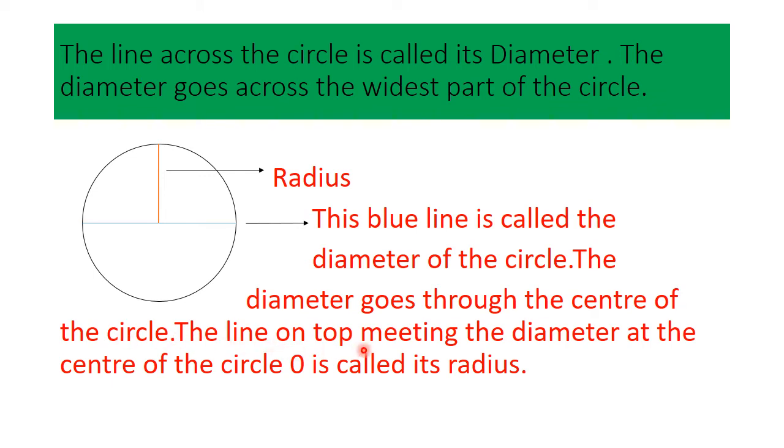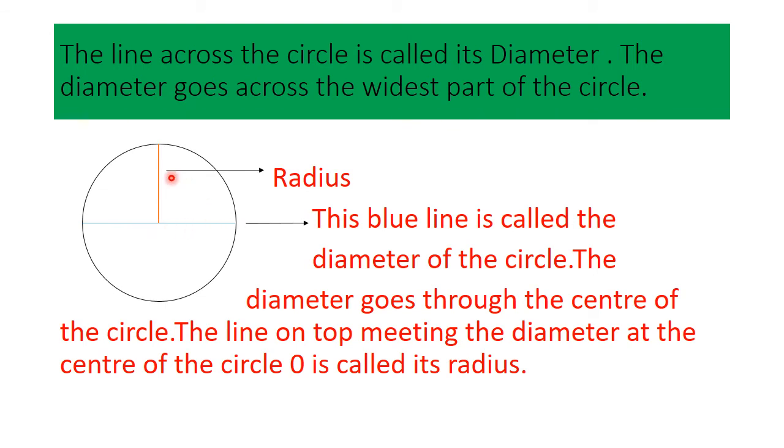And the line on top meeting the diameter at the center of the circle, which is O, center of the circle, this line is called the radius. So by this diagram we can understand one thing, that a diameter is just double of the radius. Suppose if the length of the radius of a circle is 3 centimeter, so what will be the length of the diameter of the circle? It would be 6 centimeter.